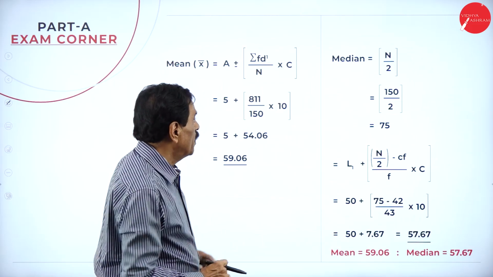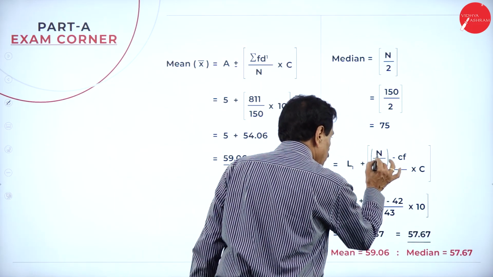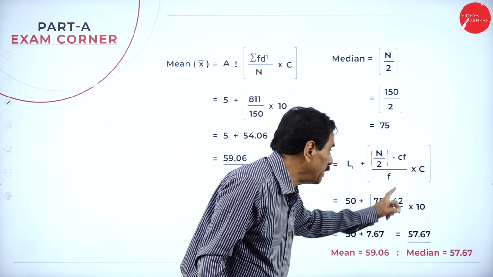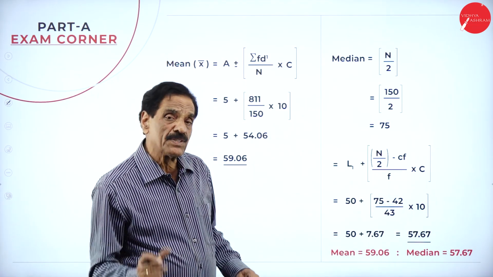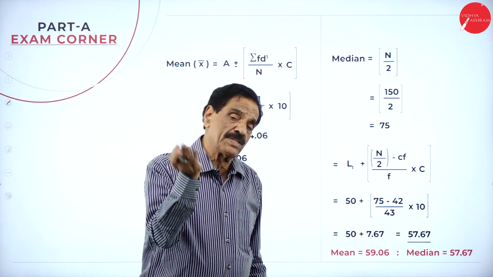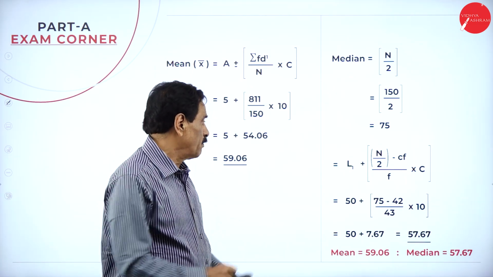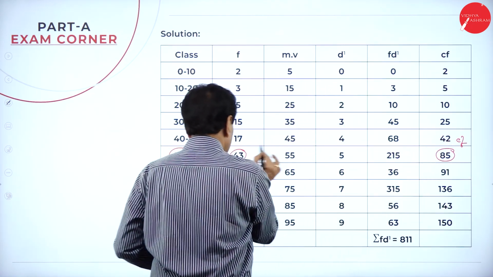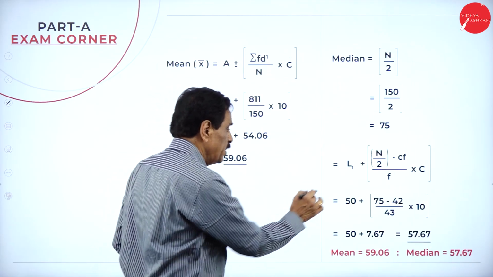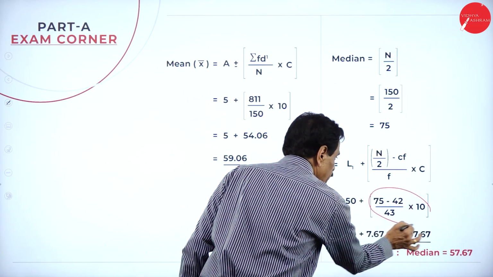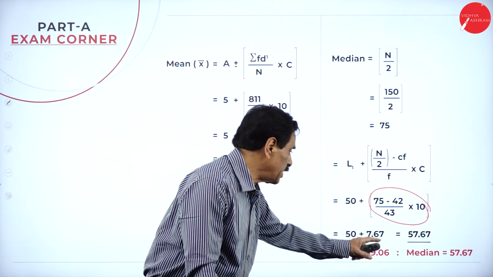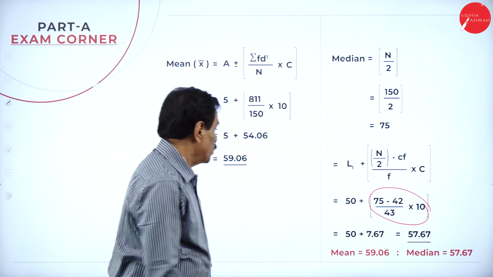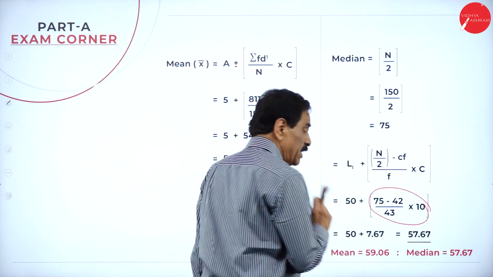So we'll go slowly. Median is equal to L1 plus N by 2 minus CF divided by F into C. What is F? The frequency. C is the class interval. CF is the one behind the frequency of the selected class. So 50, 75, see that backside number is 42. The frequency is 43, into 10. If we simplify this, it will come 7.67. 50 plus 7.67 is 57.67. So this goes in favor of median.